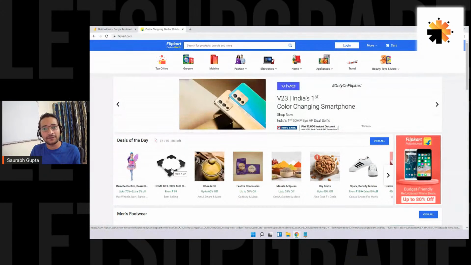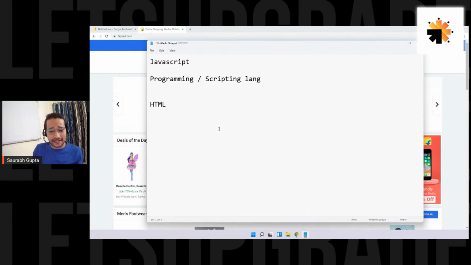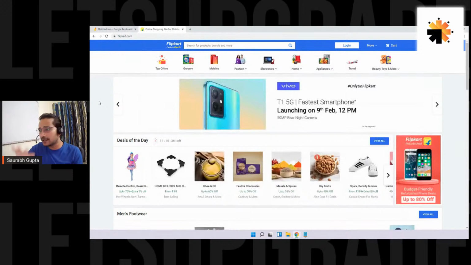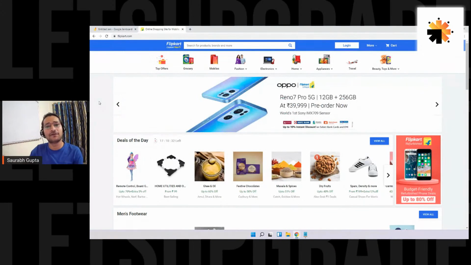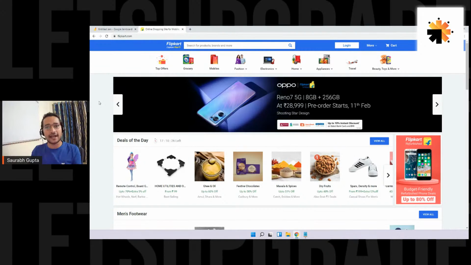How is this happening? Because if HTML is only creating the content, how are all these things happening? So for that, you have the second language that you might have learned, that is CSS, cascading style sheet, right? So HTML and CSS work together to make a well designed web page. You can see here all the elements, and they are all designed and adjusted perfectly. This is what HTML and CSS do. They just create a design.